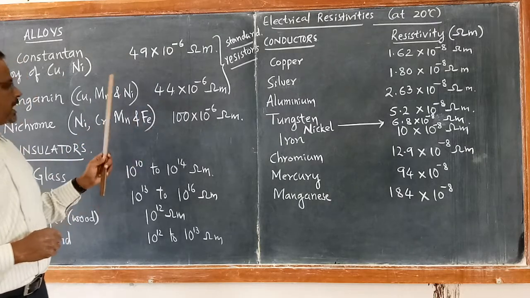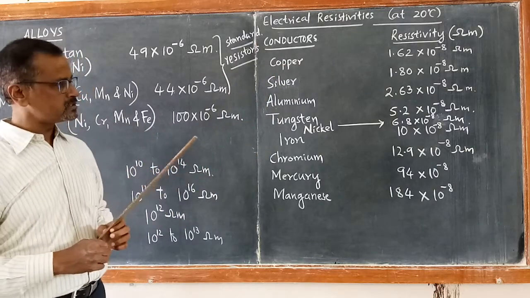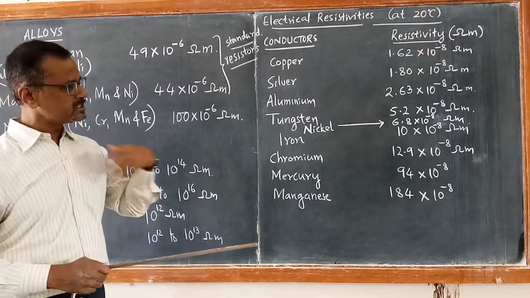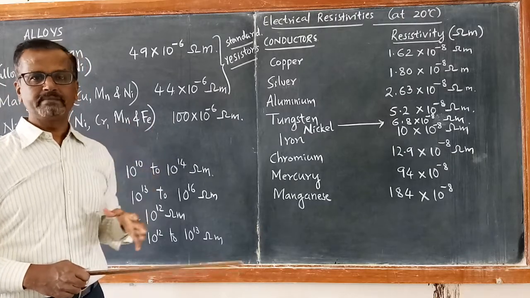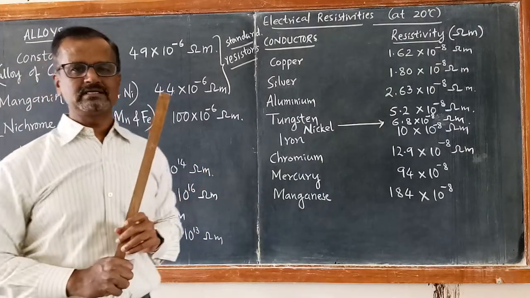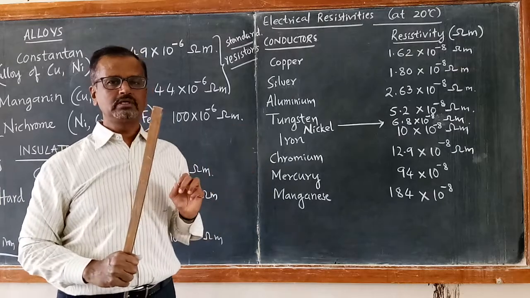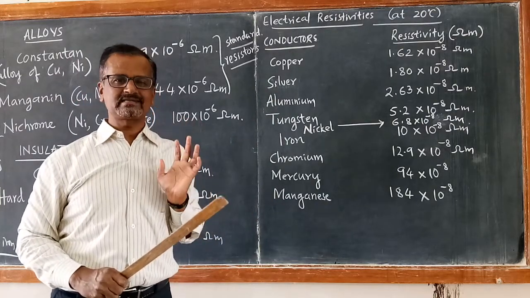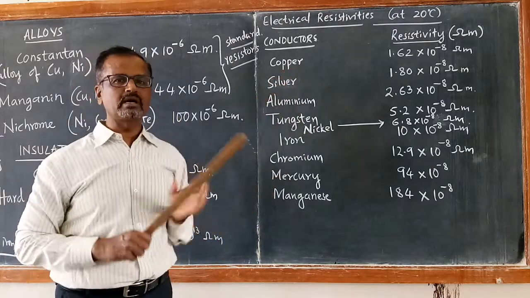If instead of alloys you make use of aluminum or copper or iron coil, then what happens? Since they have a lower value of resistivity, at high temperature their resistivity values change and they will oxidize and burn. Immediately they burn. Therefore, these conductors are not used as heating elements in the heaters, in the heating coils. They are not used. Whereas these are used in electric connecting wires, which will readily conduct the electricity because they are very good conductors.